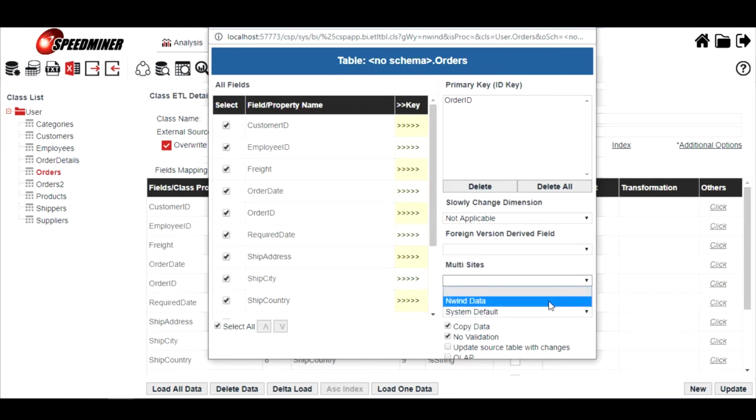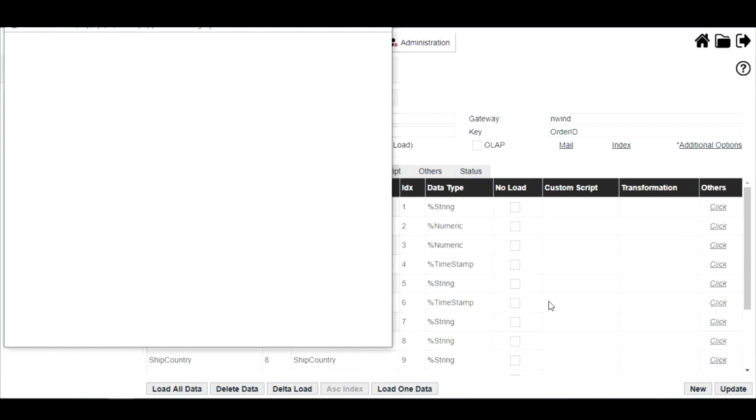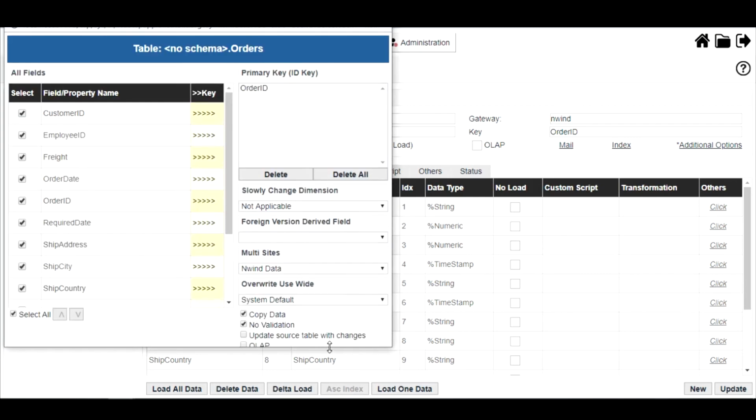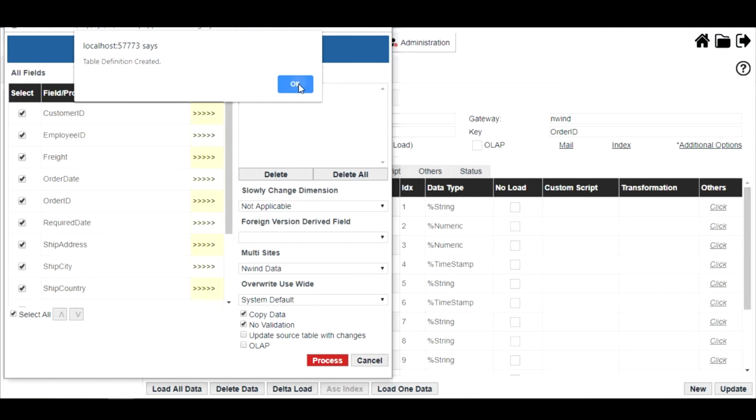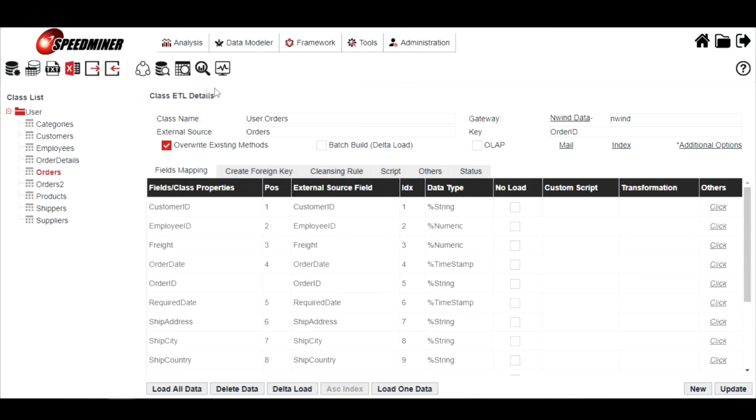Click on it and select nothing data that we just created. Then click process and click OK. You will notice the gateway changes to nothing data instead of nothing.